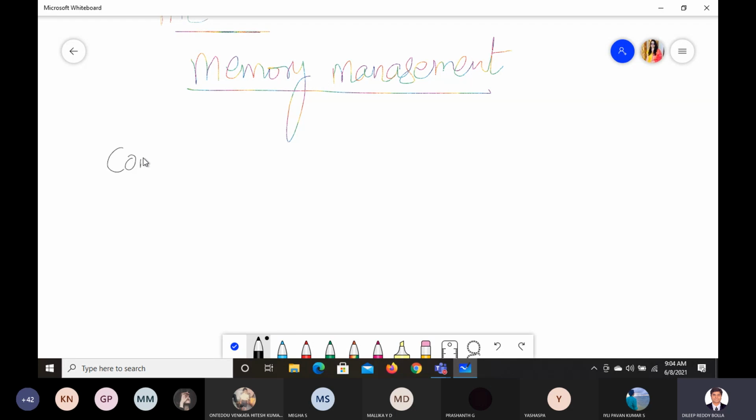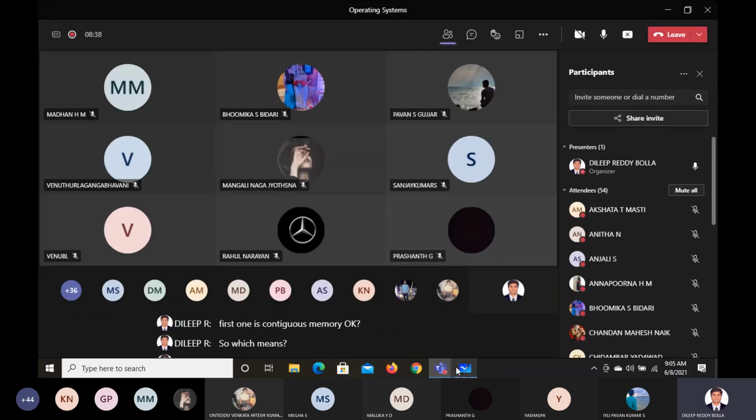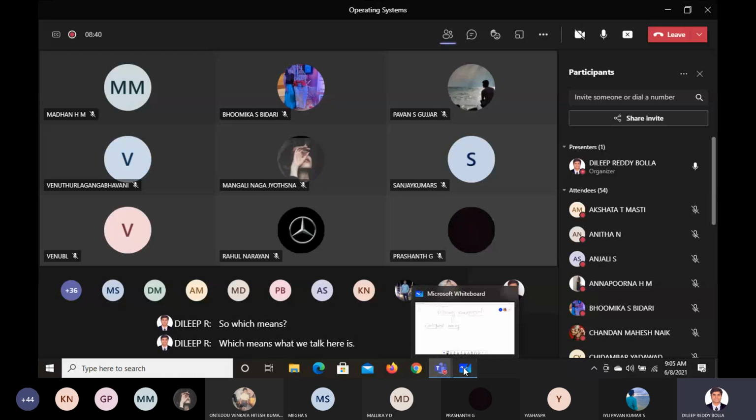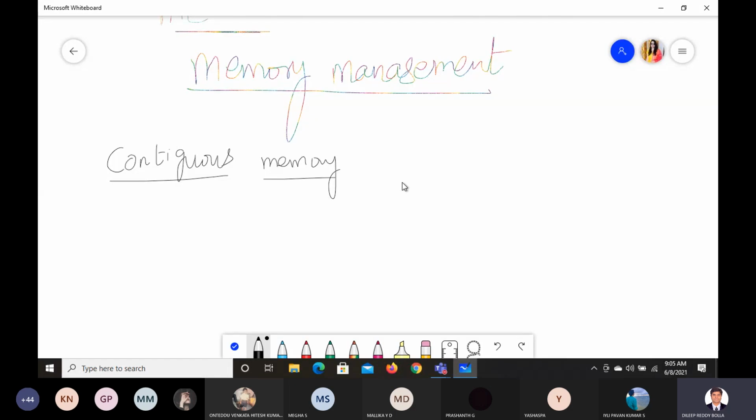So what we talk about here is, when we talk about memory, this memory can be given in two different ways. One is that all the memory is given at a single place. The other is that some memory is given here, and somewhere else we get some other memory. It is like this.